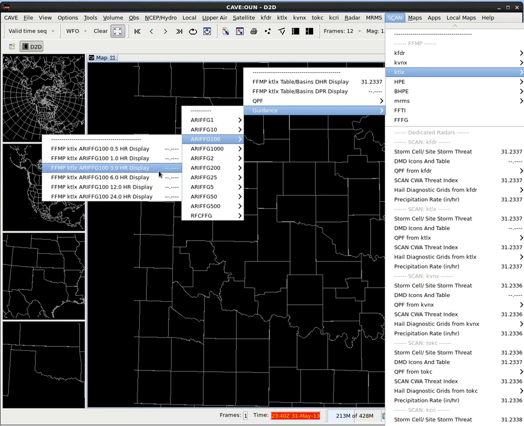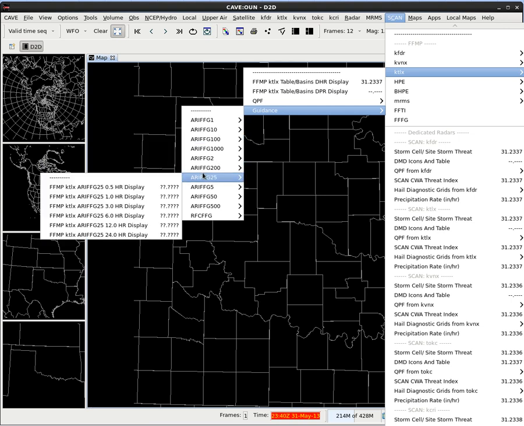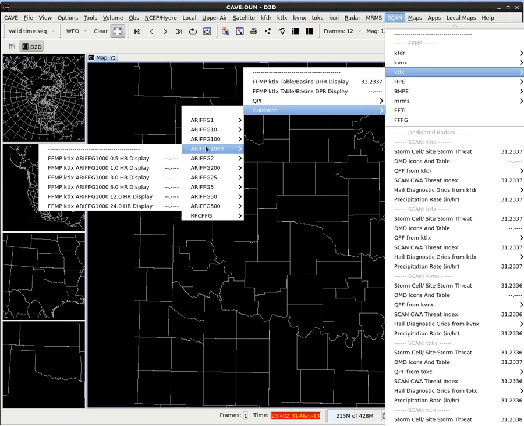So if I had the data, we could be showing a 3-hour duration for a 3-hour duration accumulation. What kind of event will I have in a once in 100-year kind of event? Something that has a 1% chance of happening in any given year, and it may be 7 inches for a 3-hour accumulation, whereas we had the flash flood guidance that it was going to be up to 5.